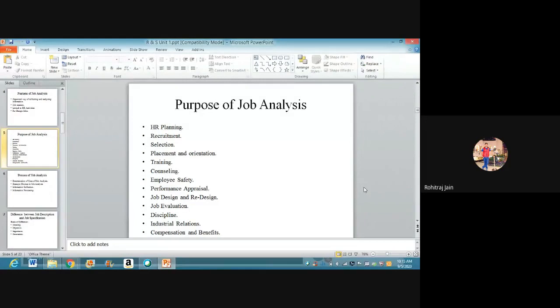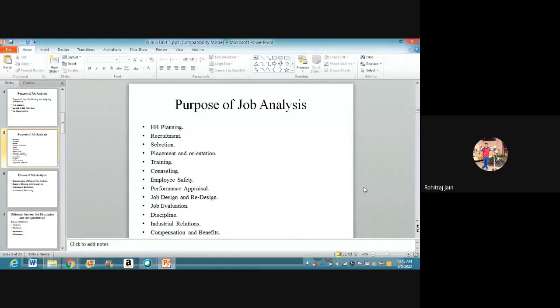Then the second purpose of job analysis is recruitment. Job analysis helps in identifying the right method and the right time to recruit people for the future vacancies in the organization. See, a very important thing is you cannot wait until the vacancy is created and at that point of time go and recruit the candidates. So you cannot wait like that, no? So you have to plan it accordingly.